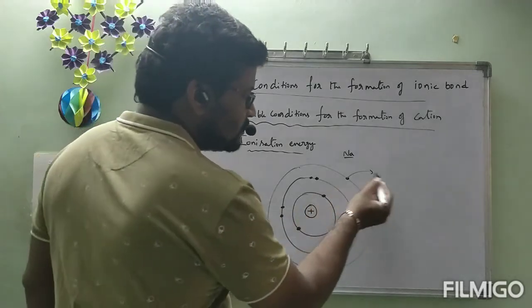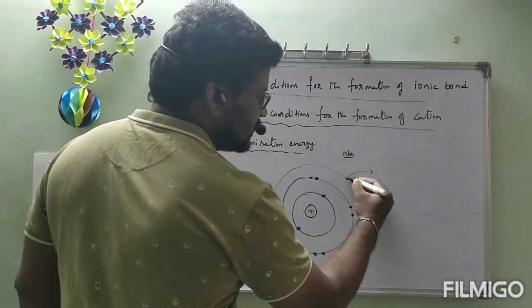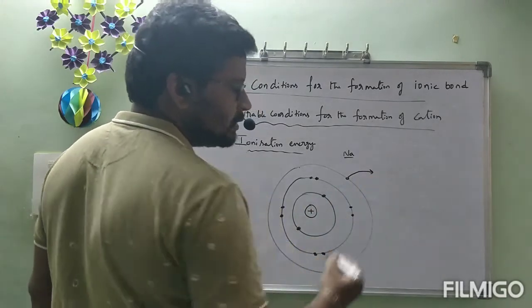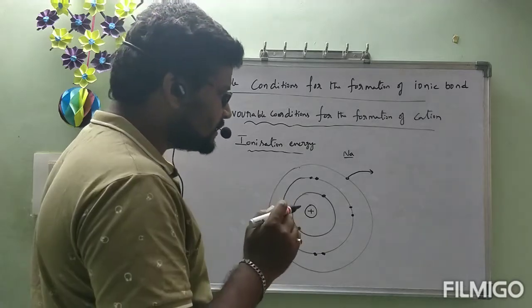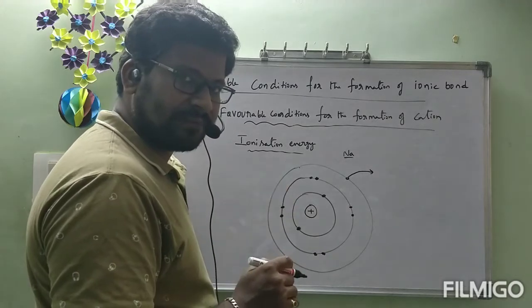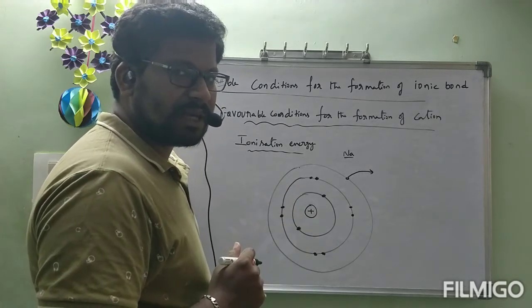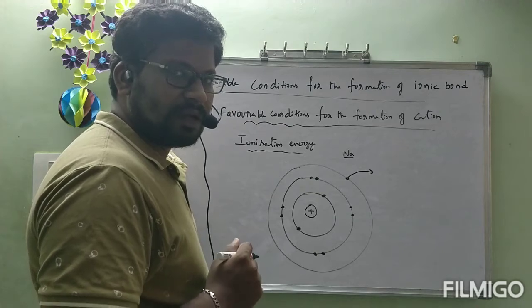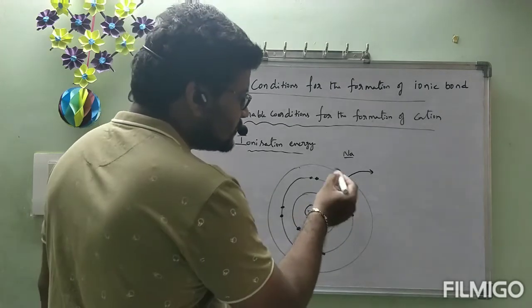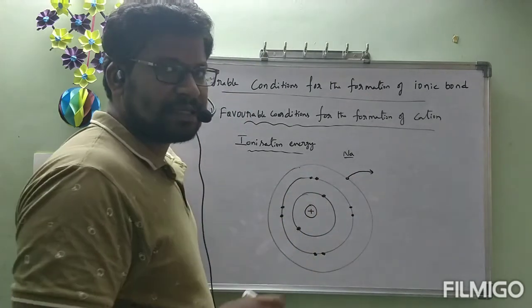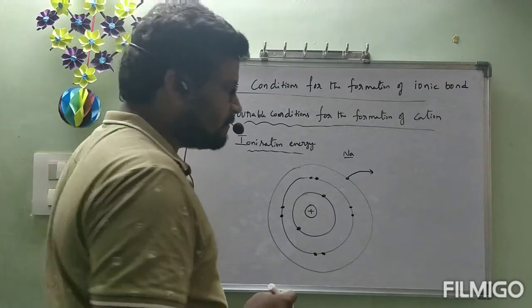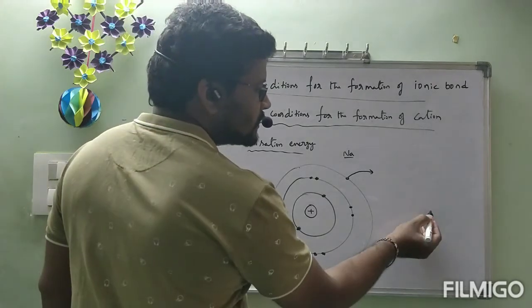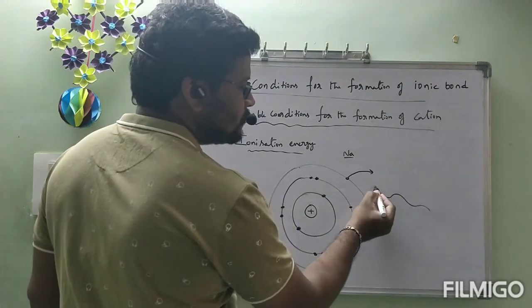But for losing this electron, my question is, simply it cannot lose. Correct or not? The electron which is present in the third shell, simply sodium will not lose it. Why? It has some energy. The electron present in this third shell has some energy. Then what is going to happen?